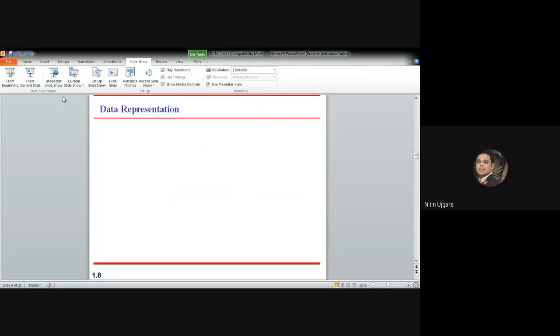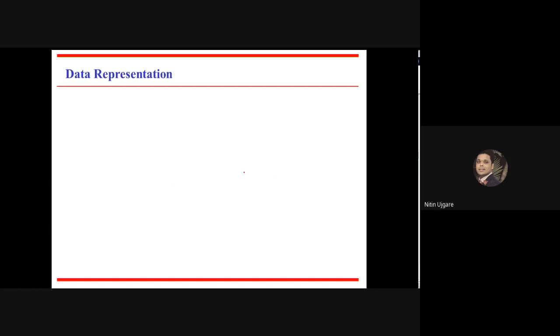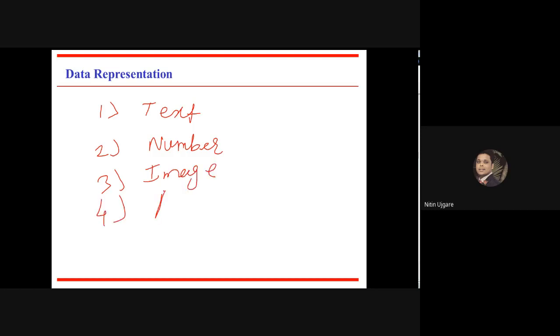Now let's go to the data representation. I have already mentioned the different forms of data. Data is nothing but information. So what are the different forms of information? Information may be text, number, image or picture, audio information, or video information.